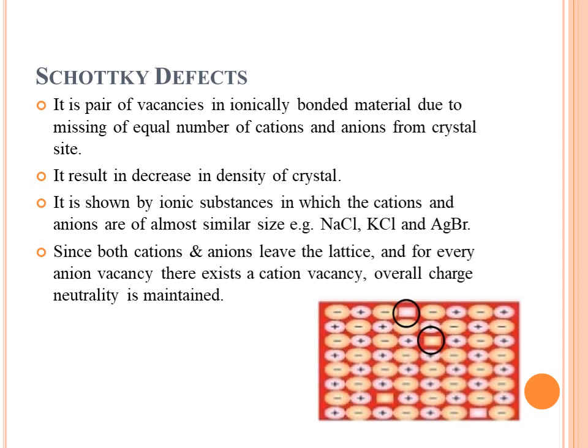It decreases the density of the crystal. It is shown in ionic substances in which the cations and anions are almost of similar sizes, for example sodium chloride, potassium chloride, and silver bromide. As we know that in this defect, cations and anions of equal amounts are missing, the whole neutrality of the structure is maintained. Since both cations and anions leave the lattice, and for every anion valency there exists a cation valency, overall charge neutrality is maintained.